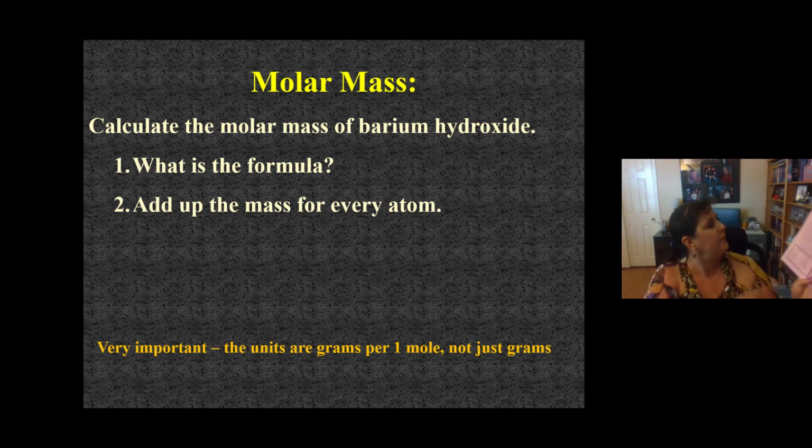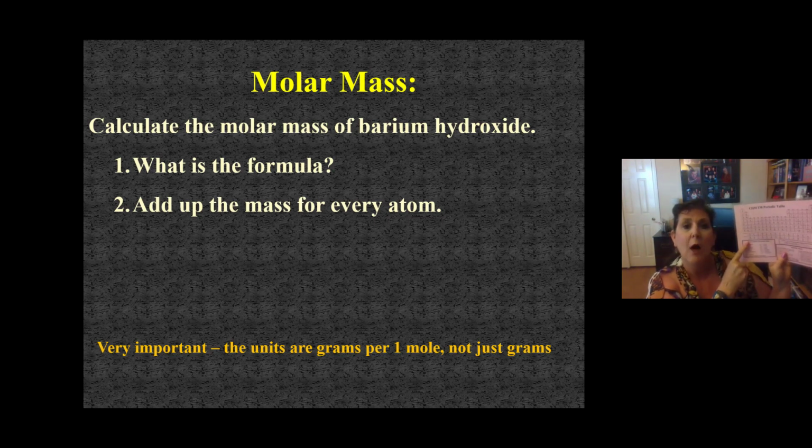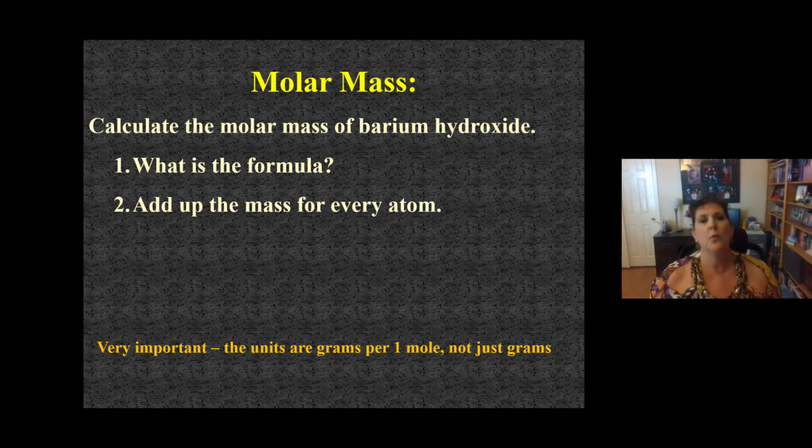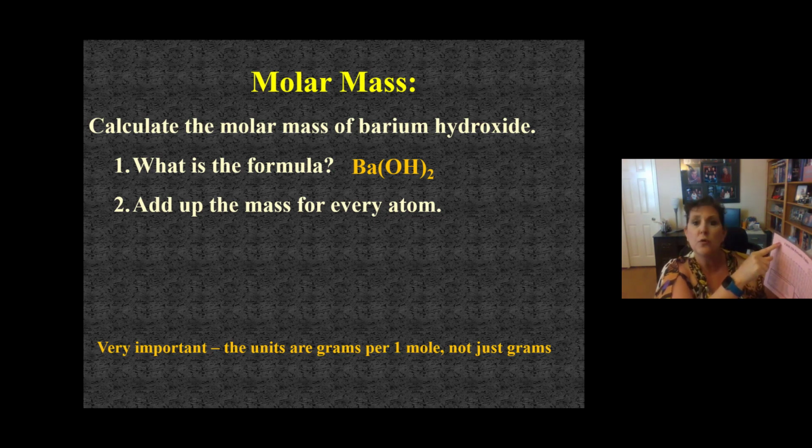All right, so I hope you figured out barium is in the second column, so it's a +2. Hydroxide is polyatomic, it's a -1. So we need 2 hydroxides for 1 barium. So the formula is Ba(OH)2. Now let's add up the mass for every atom. That would be 1 barium, 2 oxygens, 2 hydrogens. I want you to stop and add those up. Hit pause.